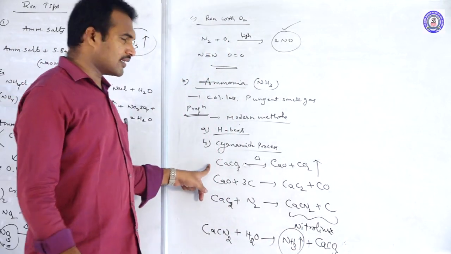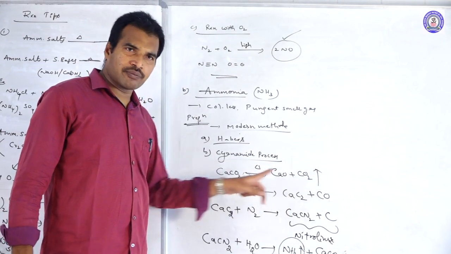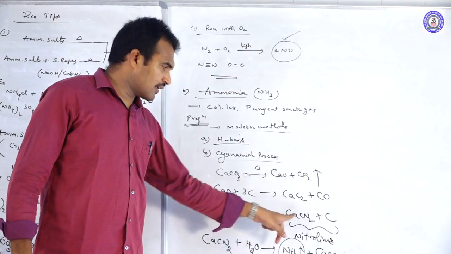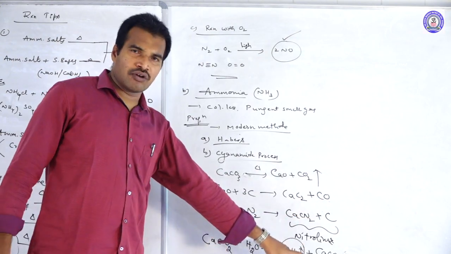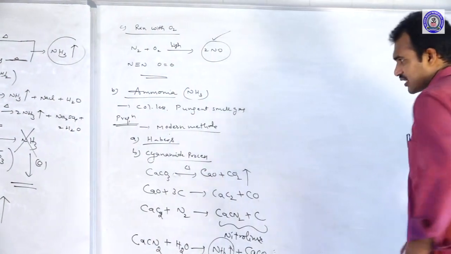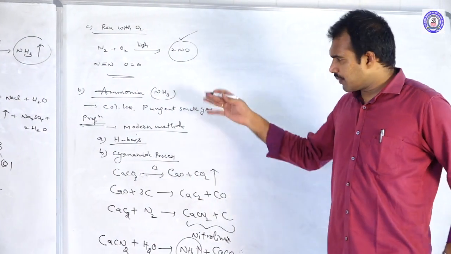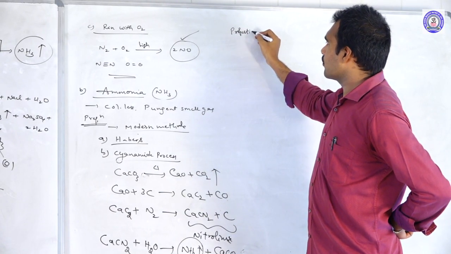It is a 4-step process. CaCO3 on thermal decomposition gives CaO. When mixed with carbon we get calcium carbide. When we treat it with nitrogen we get calcium cyanamide plus carbon. This is called nitrolim. And this on hydrolysis gives ammonia. The equation was not balanced, we just balanced it. These are the preparation methods. Next, coming to the properties.